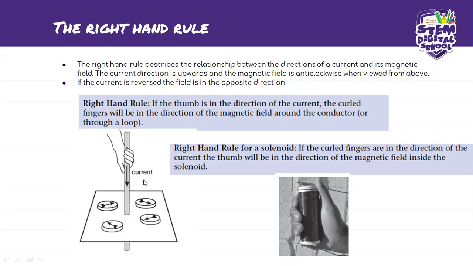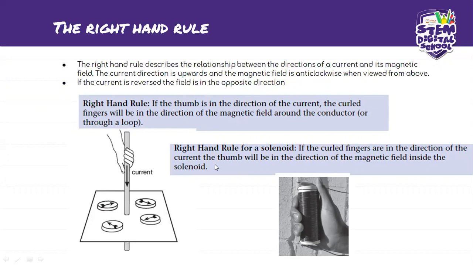Okay, so you hold with your right hand, you hold between the direction of the current and the magnetic field. Okay, so as you can see here, if the thumb is in the direction of the current, so this thumb here is showing the direction of the current. Okay, so the current is flowing downwards.